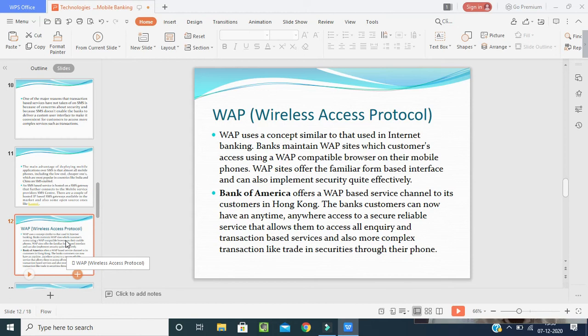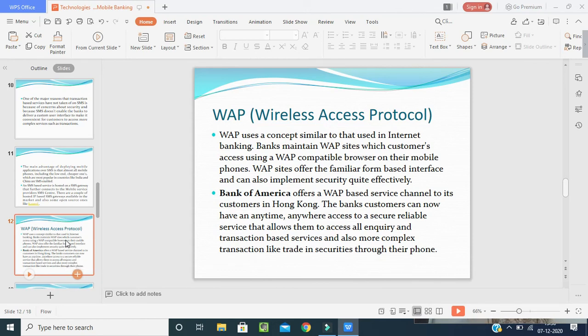Like Bank of America offers a web-based service channel to its customers in Hong Kong. Like we have the Swiss bank account, the password will be there. Again, in that password, one more password will be there. So this is used for keeping the security and safety of the bank balance. So the people used to take things in a careful way.